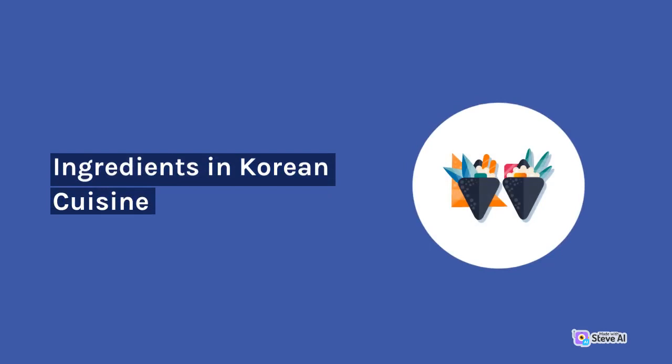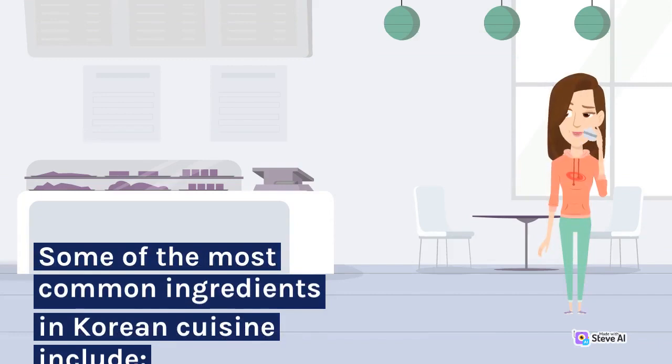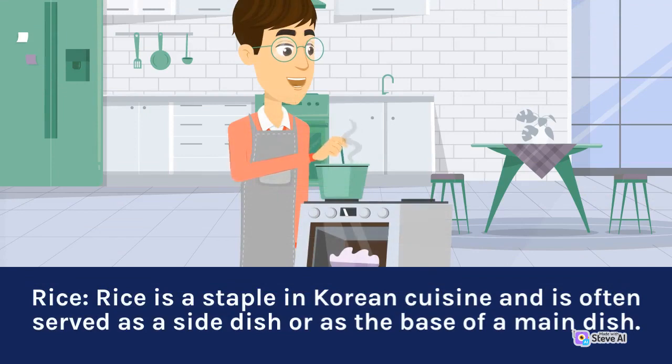Ingredients in Korean cuisine. Korean cuisine is known for its use of fresh and flavorful ingredients. Some of the most common ingredients in Korean cuisine include rice. Rice is a staple in Korean cuisine and is often served as a side dish or as the base of a main dish.